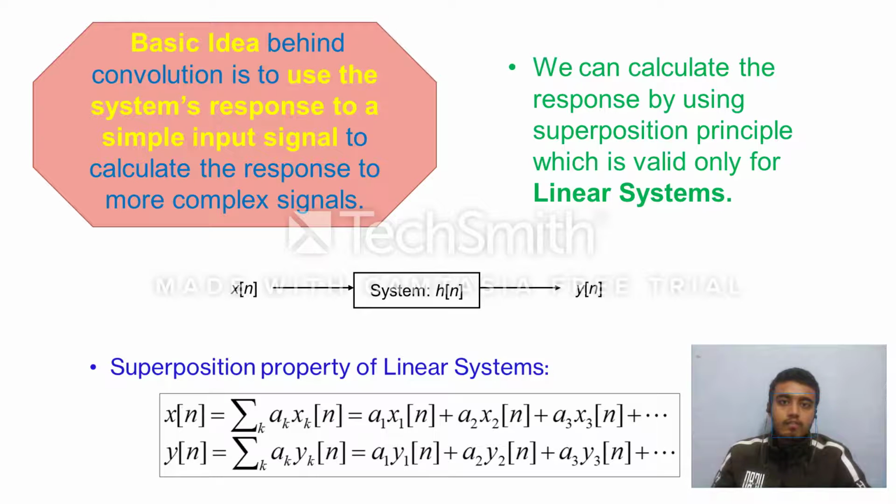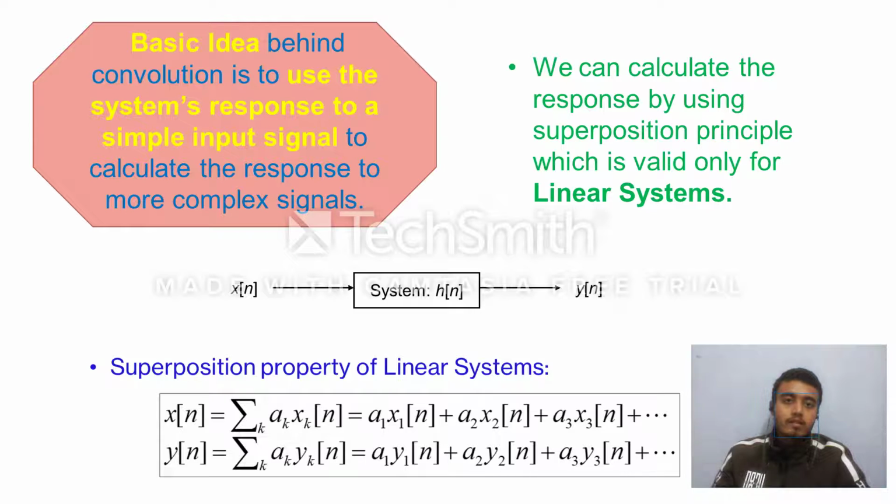This we are going to achieve by the property of linear systems, that is superposition. Again we can see how important linearity is in building the concept of convolution. Now let us say that we have a complex input signal x[n]. By the superposition property we can decompose this signal into smaller, simple input signals that are x1[n], x2[n], x3[n], and the outputs of those simple input signals we can already easily calculate.